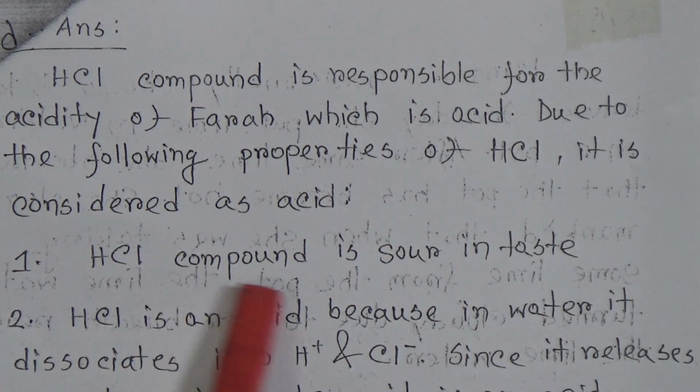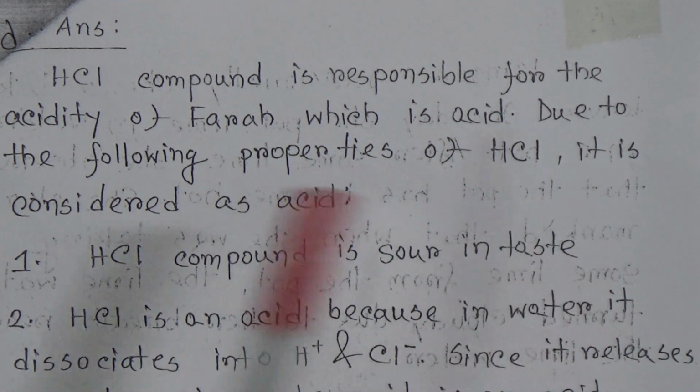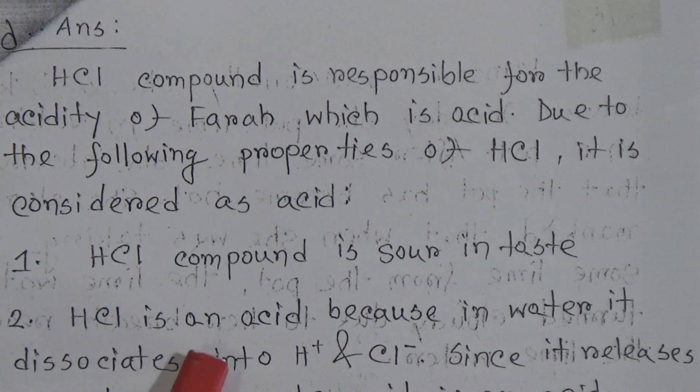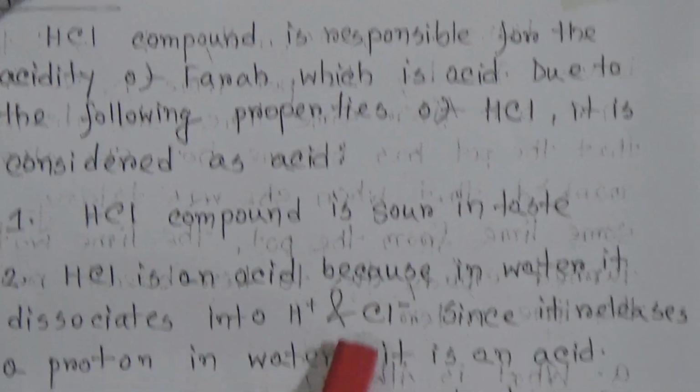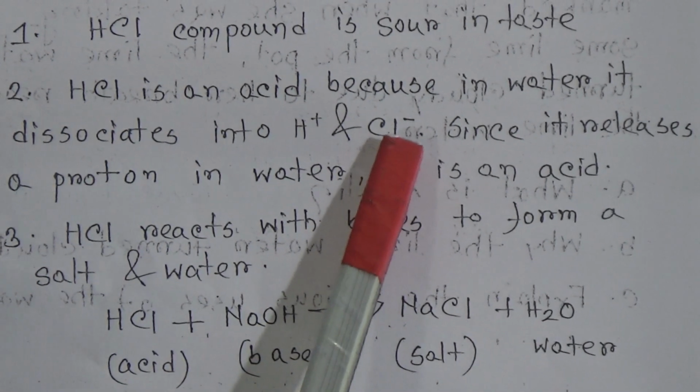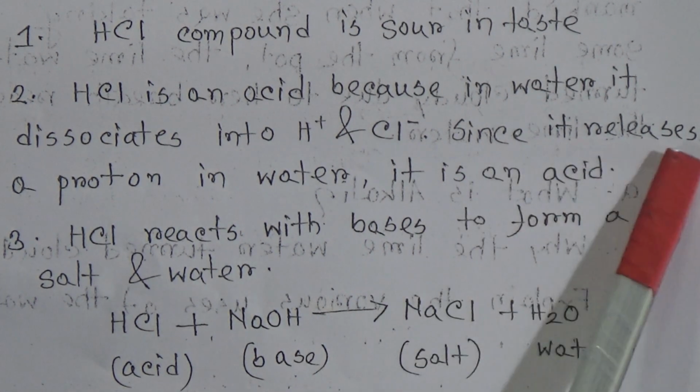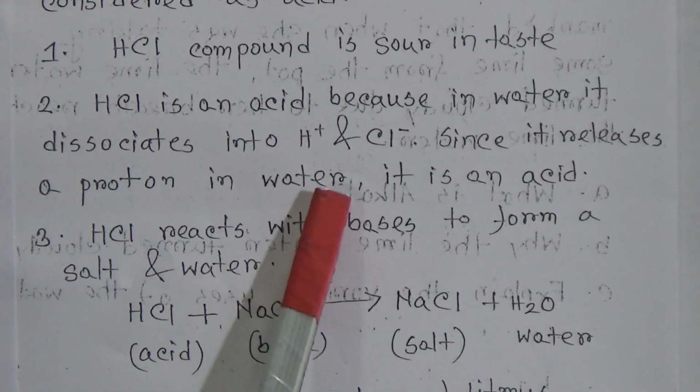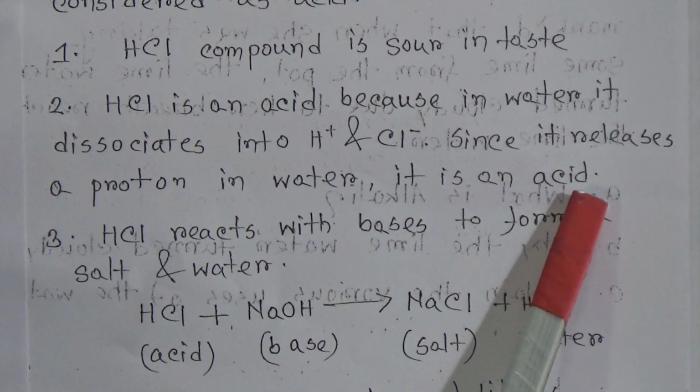First one, hydrochloric acid is sour in taste. Second one, hydrochloric acid is an acid because in water it dissociates into hydrogen ion and chloride ion. Since it releases a proton in water, it is an acid.